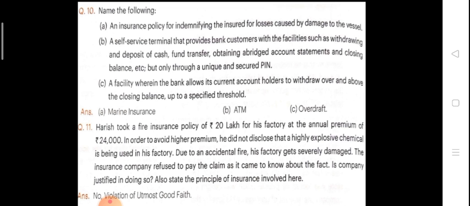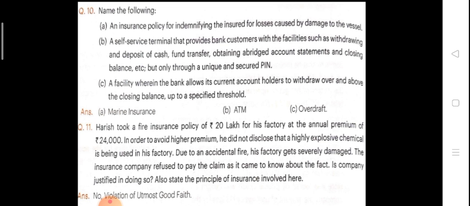Now the last question of chapter number 3, the case study: Harish took a fire insurance of rupees 20 lakh for his factory at a minimum premium of rupees 24,000. In order to avoid a higher premium, he did not disclose that a highly explosive chemical is being used in his factory. Due to an accidental fire, his factory got severely damaged.